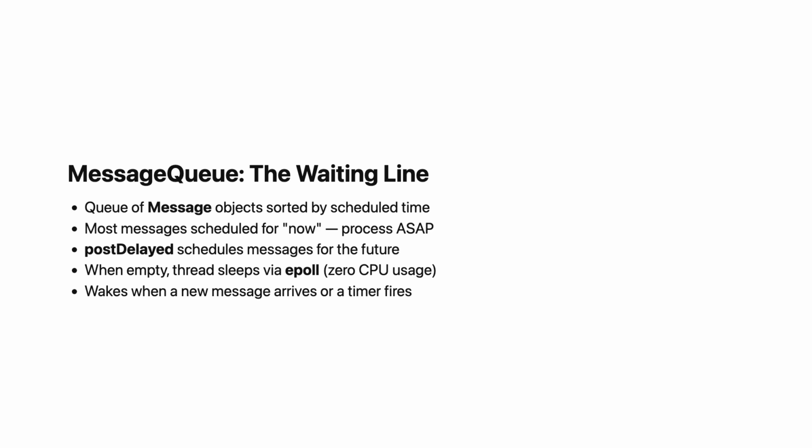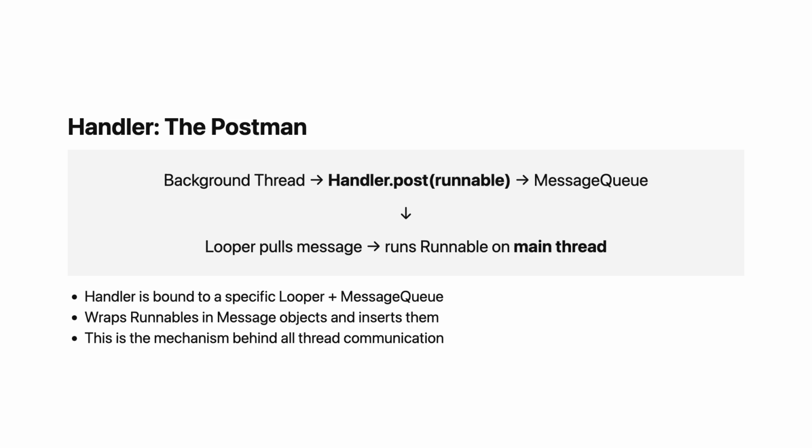So how do messages get into the queue? That is the handler's job. A handler is an object that is bound to a specific looper and its message queue. When you call handler.post with a runnable, the handler wraps that runnable in a message object and inserts it into the message queue. When the looper eventually pulls that message out of the queue, it calls the runnable's run method on the looper's thread. This is the entire mechanism behind thread communication in Android.